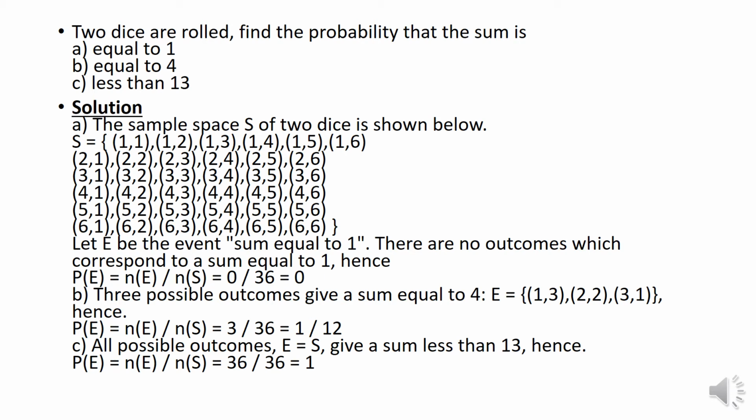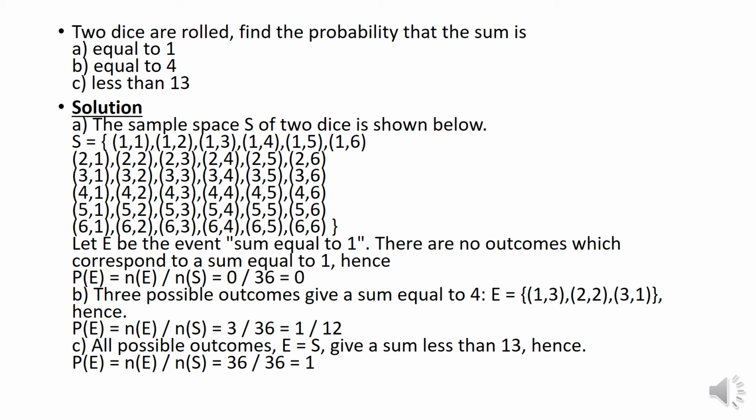Now let us see what they are asking in the question. Find the probability that the sum is equal to 1. See the first outcome we have, 1 1. This is the minimum sum we can get, because there is no 0 on the die.